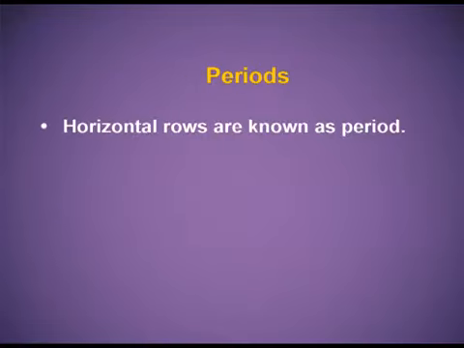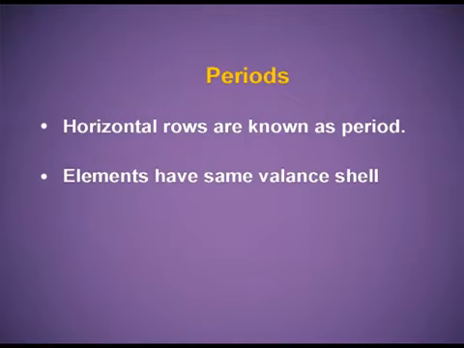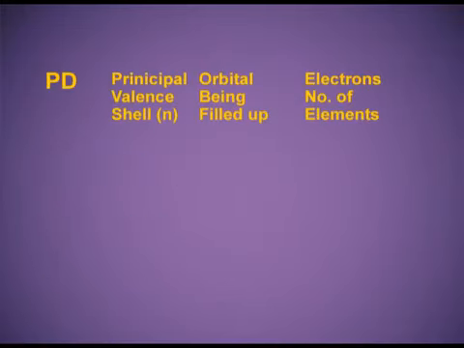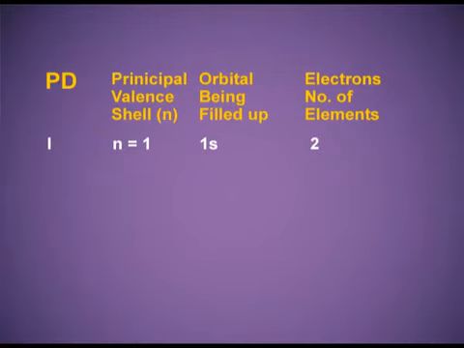Periods. The horizontal rows are known as periods. The elements have the same valence shell. In all, there are a total of 7 periods numbered from 1 to 7. Period 1. The principal valence shell, that is small n equals 1, the orbital being filled is 1s, and we know that in the s orbital 2 electrons can be accommodated, so in total 2 electrons and 2 elements in the first period.